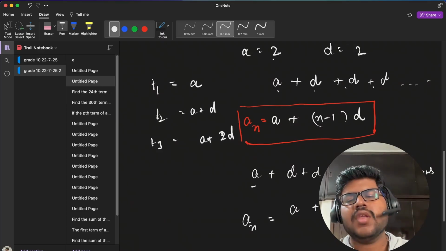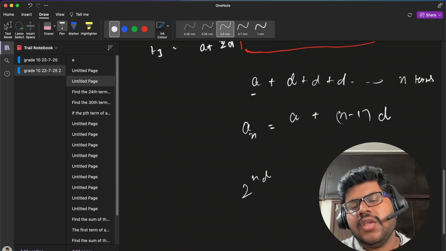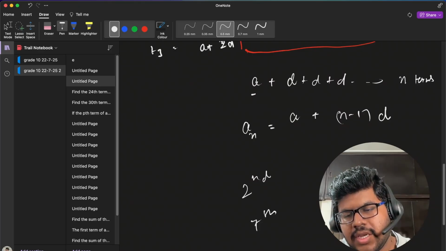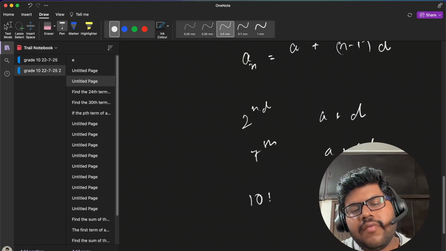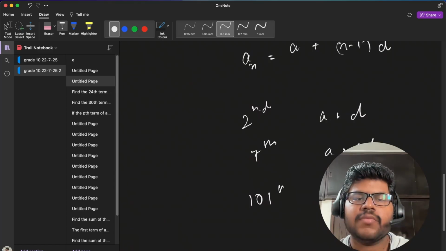So let's say you want to calculate the second term, then I can write a plus d. If you want to calculate the seventh term, I will write a plus 6d. If I want to calculate the 101st term, then I will write a plus 100d, right? So this is how this principle works.